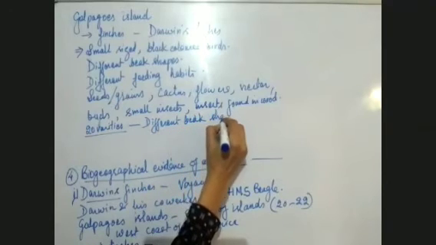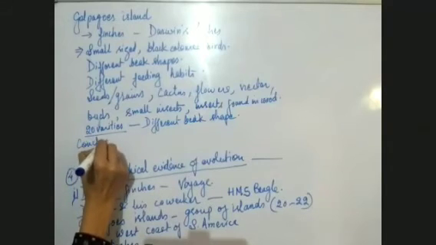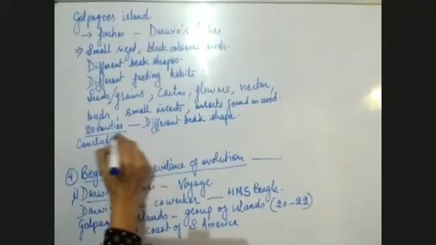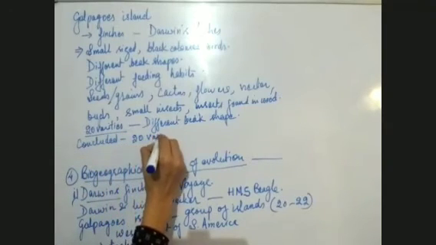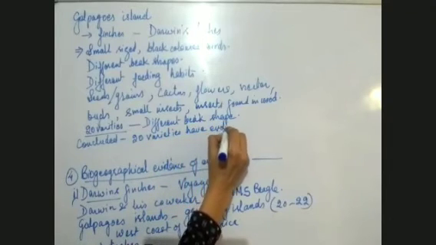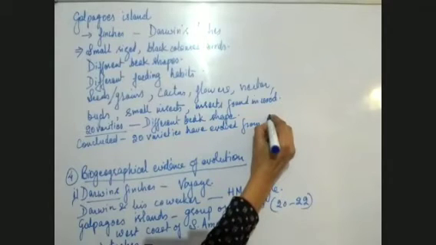And after their study, they concluded that all these 20 varieties found on Galapagos Island have evolved from the main